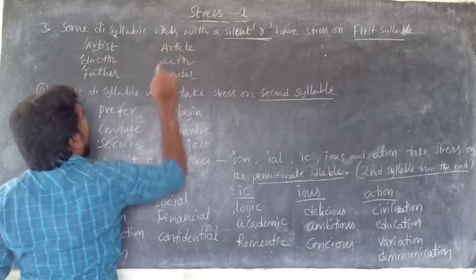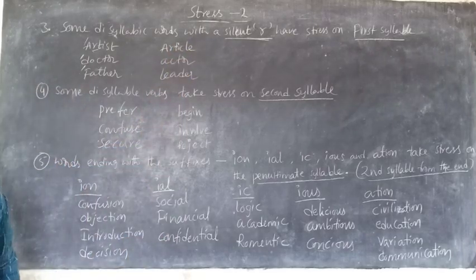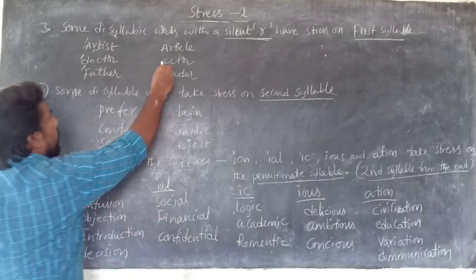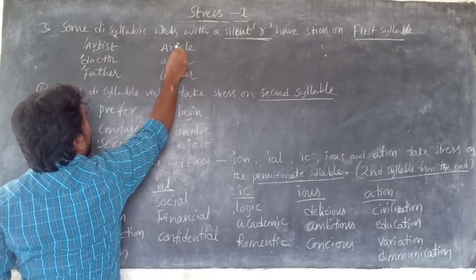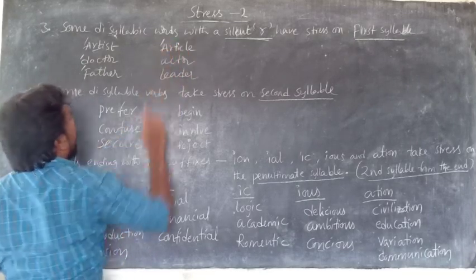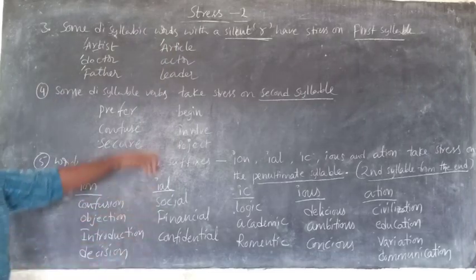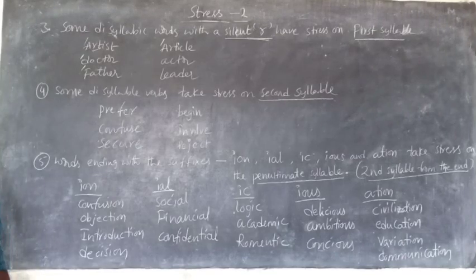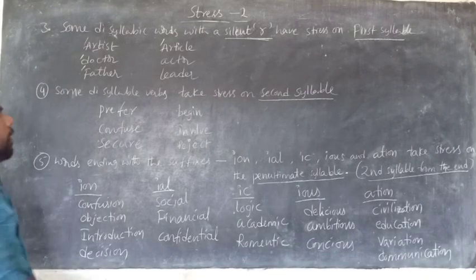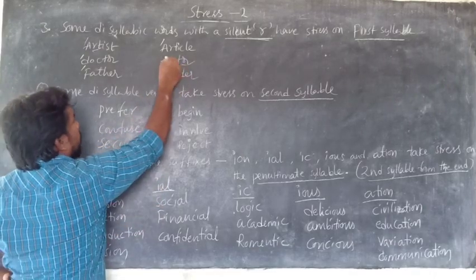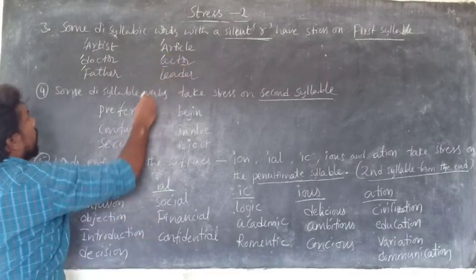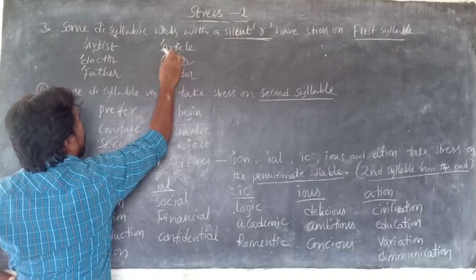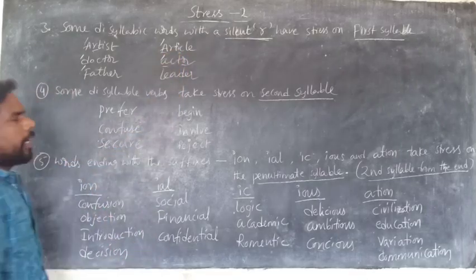Next, the same pattern: article, A-R-T-I-C-L-E. R is silent. It's a disyllabic word. Next one is actor. R is silent at the ending. Actor has one, two syllables. So disyllabic, R silent.